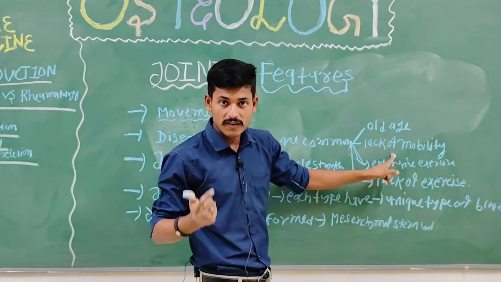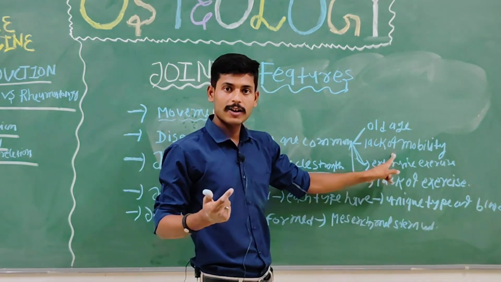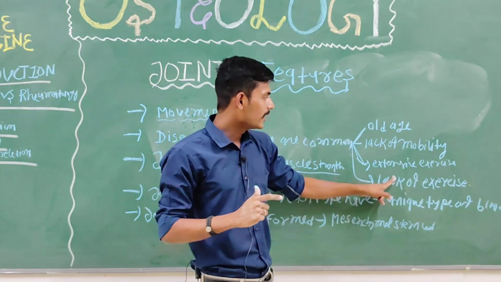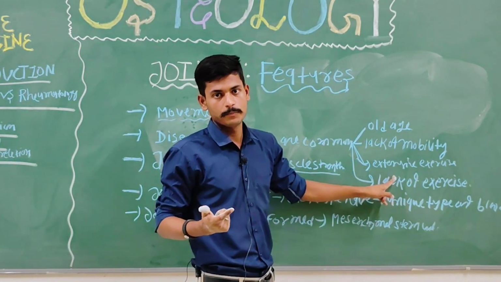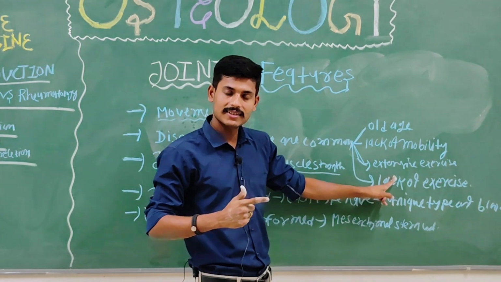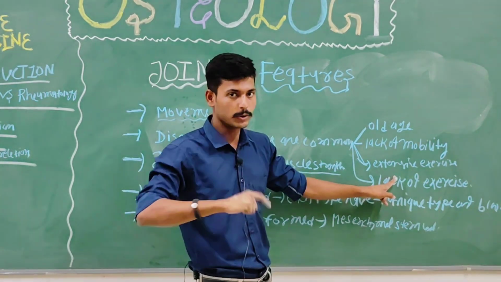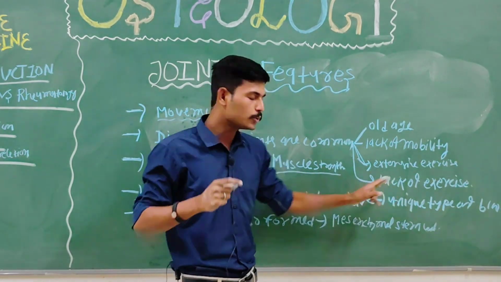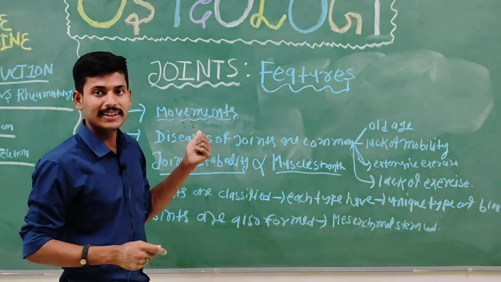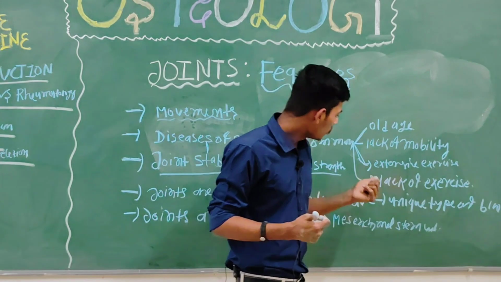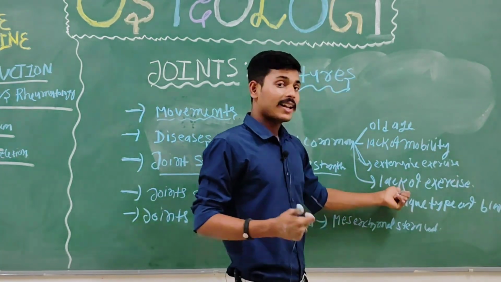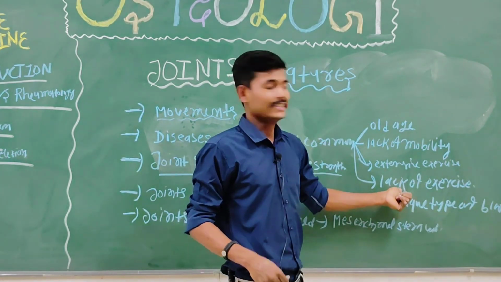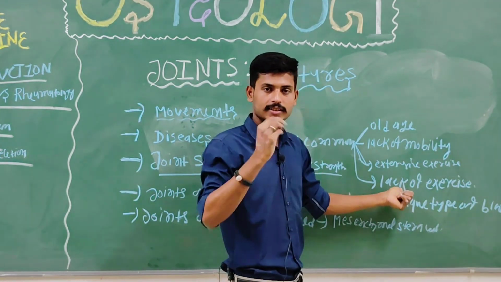Then lack of mobility also contributes. Then extensive exercise, where the person exercises beyond their stamina and strength, can lead to damage of the joints. Then lack of exercise, where a person does not exercise at all, can also affect the joints.